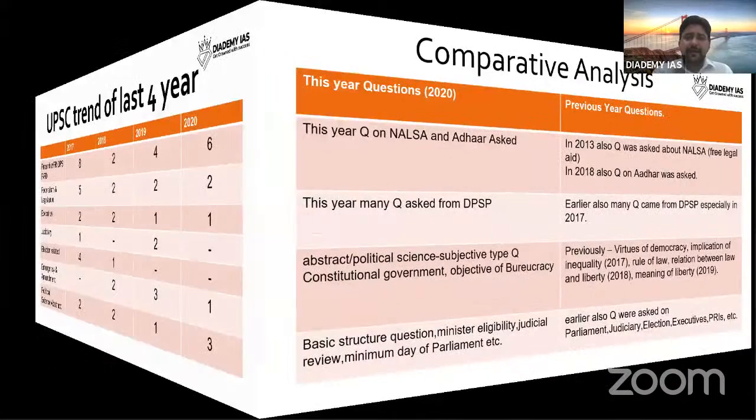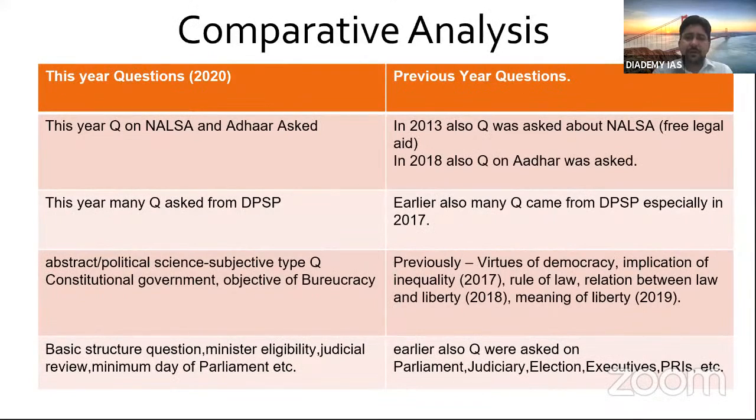Then another analysis, this is another comparison of this year's questions, right? Then previous year questions. You can see this year there was a question on NALSA, the National Legal Services Authority, and Aadhaar, right? So these 2 questions were asked this year, and both were in the news earlier also.